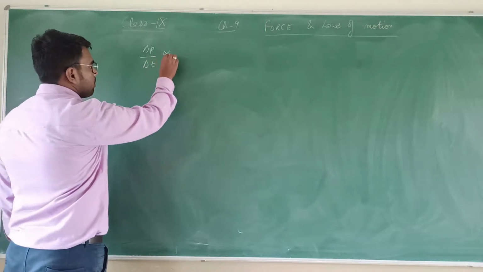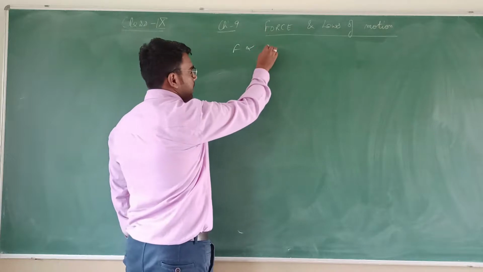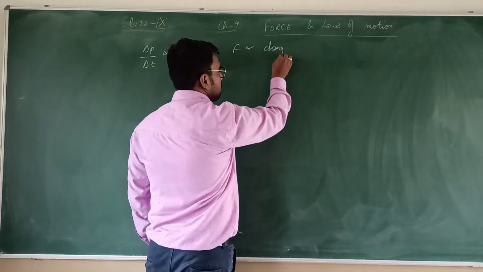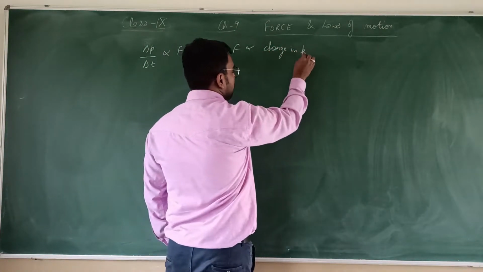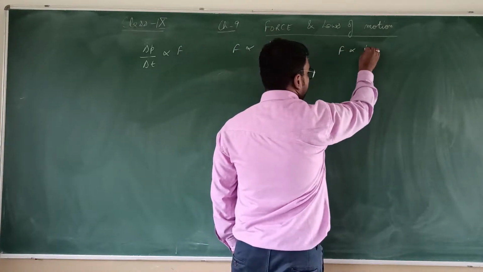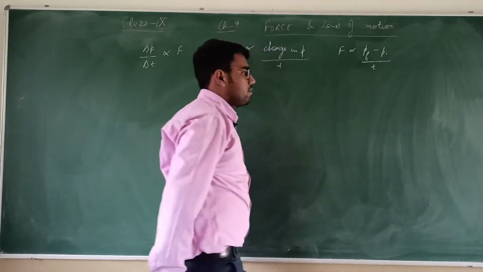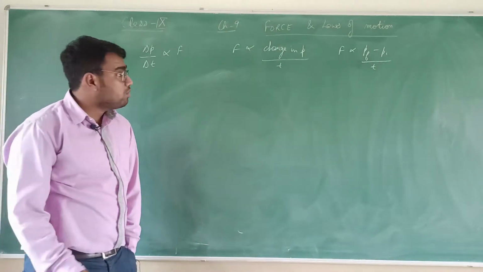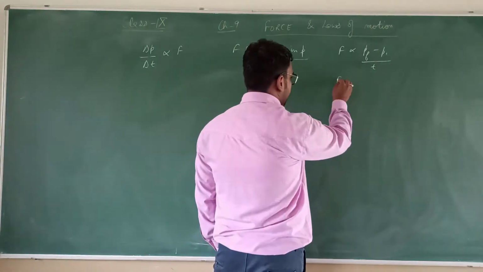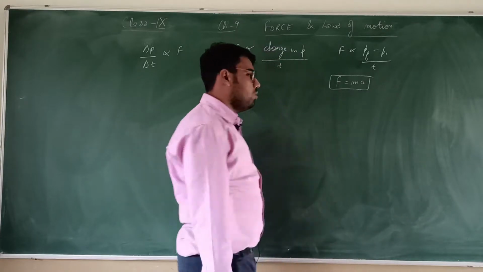is directly proportional to applied force, or we write it as force is directly proportional to change in momentum divided by time, that was (Pf minus Pi) divided by t. That was Newton's second law, and from this we came to the result that force is equal to ma, that is mass into acceleration.